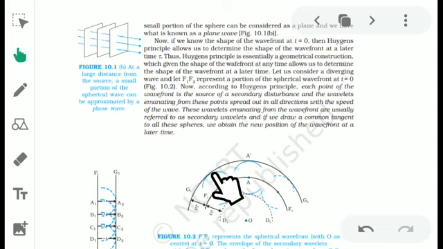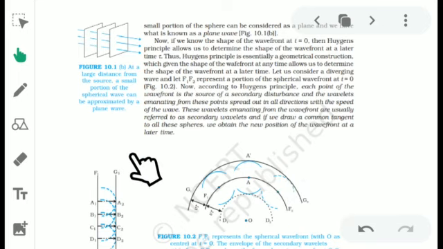Here c is the velocity of light, and the distance, that is the radius of this arc, is ct. Draw a circle with this as center and radius ct. You can see that arcs are formed this way. Now draw the tangent to all these arcs and join them. You will get the next wavefront. Now each point on this wavefront acts as the source of disturbance. It sends out wavelets in the forward direction. This is the construction of the Huygens wavefront.